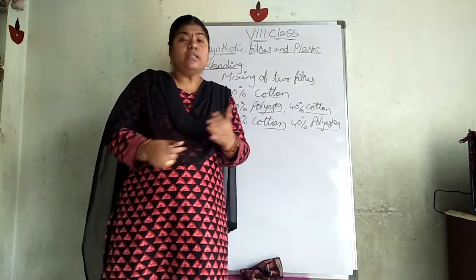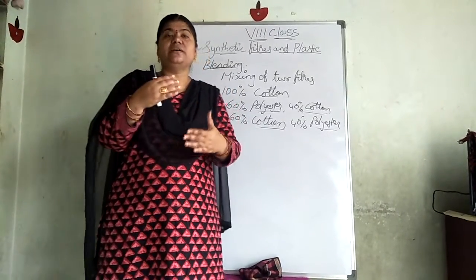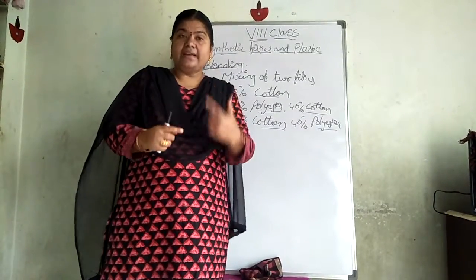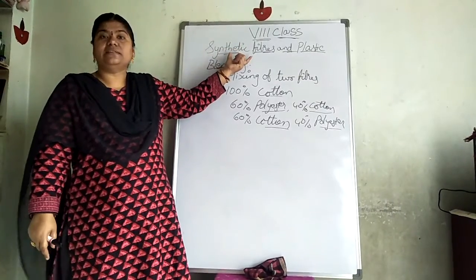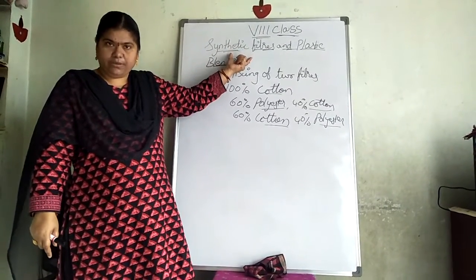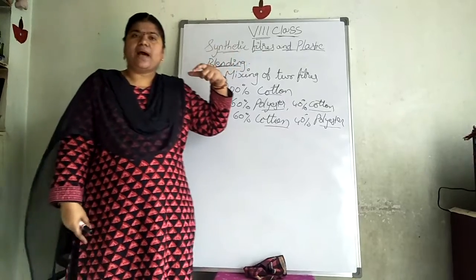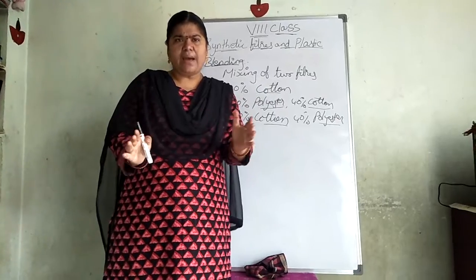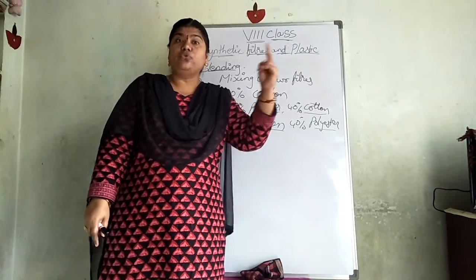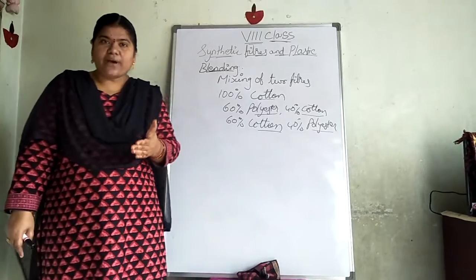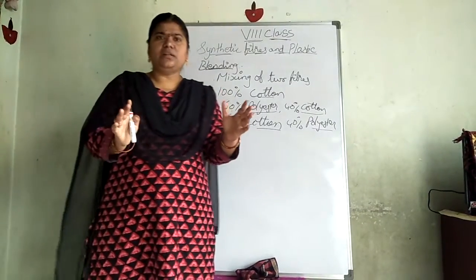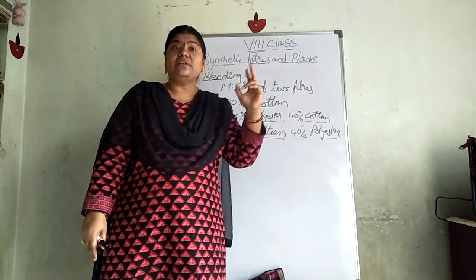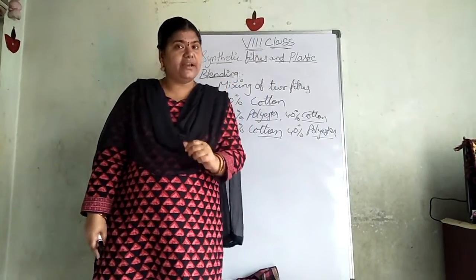As I said for you, when the production of natural fibers is getting expensive or is reducing, at that moment we go with these synthetic fibers which are made from petrochemicals. So in the market we can see the same variety of fabric, but one will be 2000 rupees, the other one 500 rupees.